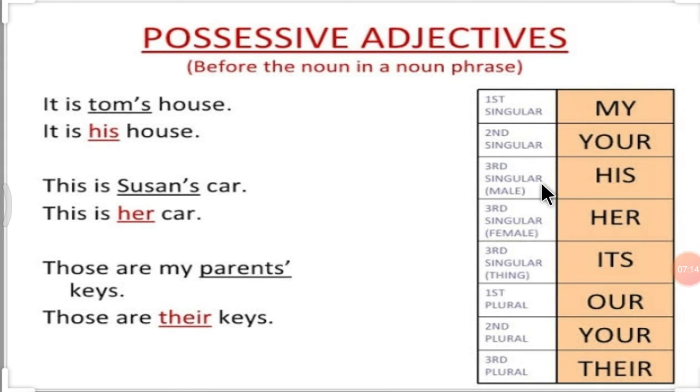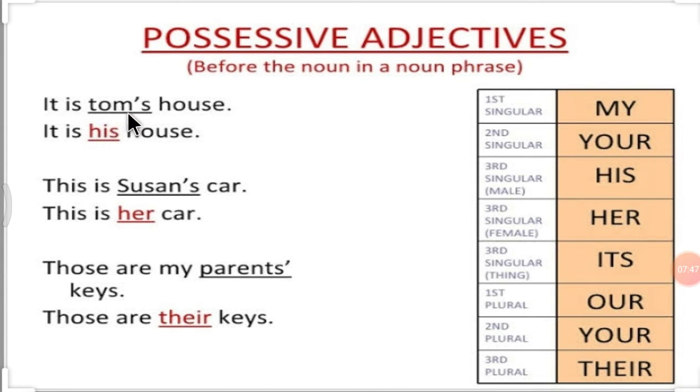Third person singular for things, animals, birds, use its. First person plural, our. Second person plural, your. And third person plural, their.